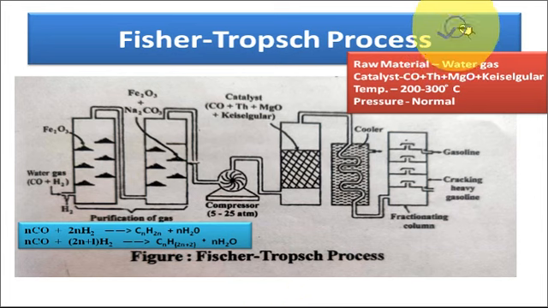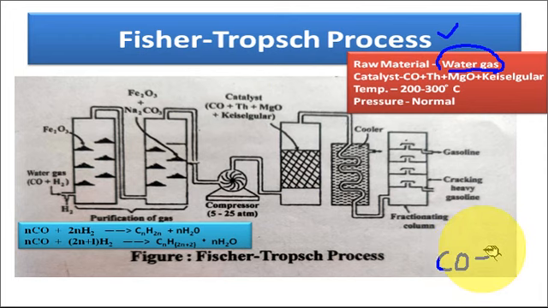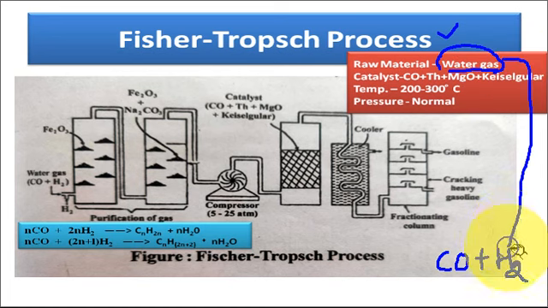First is the Fischer-Tropsch process. What is the raw material used to synthesize petrol in the Fischer-Tropsch process? The raw material is a mixture of water gas and hydrogen. The main raw material is the water gas. What is the water gas here? Water gas is the combination of carbon monoxide and hydrogen. This is called the water gas.